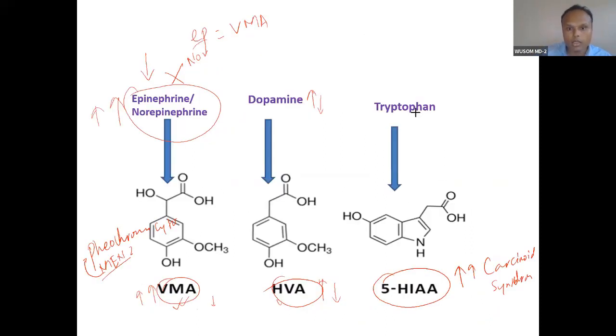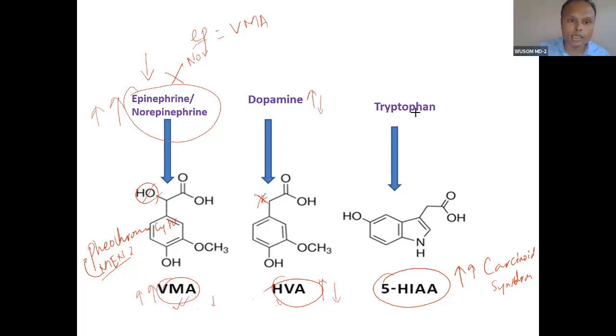Sorry, I was comparing different things. You don't see a hydroxyl group here, and we have already studied the synthesis from dopamine: hydroxylation converts it to epinephrine. So only the hydroxyl group is different. Otherwise, both molecules, VMA and HVA, are the same.